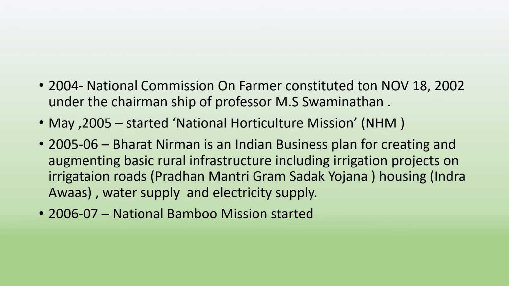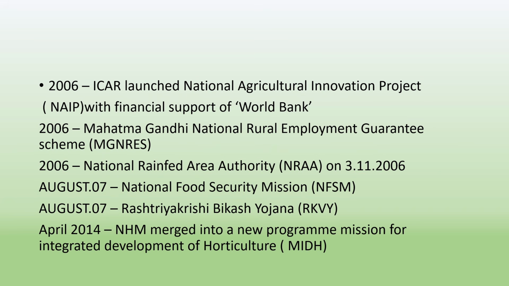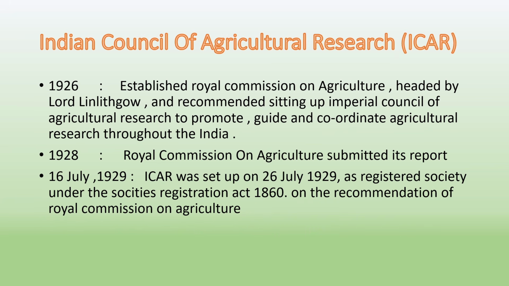In 2006, Mahatma Gandhi National Rural Employment Guarantee Scheme MGNREGA started. In 2006, National Rainfed Area Authority NRAA started. In August 2007, National Food Security Mission NFSM started. In August 2007, Rashtriya Krishi Vikas Yojana RKVY started. In April 2014, NHM merged into a new program, Mission for Integrated Development of Horticulture MIDH.